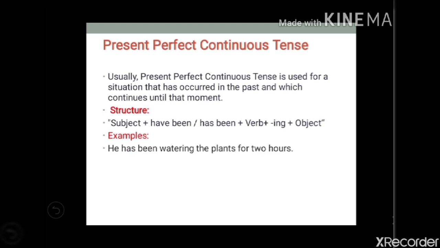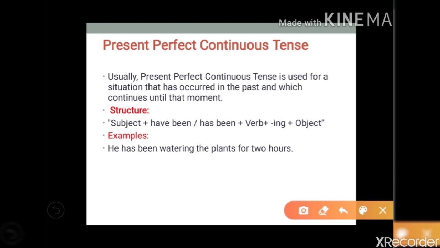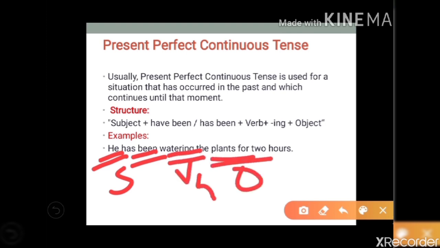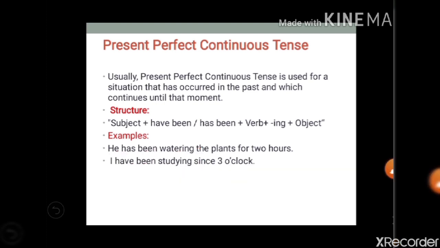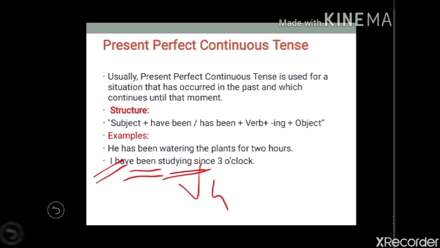Let's take examples. He has been watering the plants for 2 hours. Here he is the subject, has been, then watering is V4, the plants is the object. So: subject plus have been or has been plus V4 plus object. I have been studying since 3 o'clock. I is the subject, have been, then studying is V4, since 3 o'clock is the object.